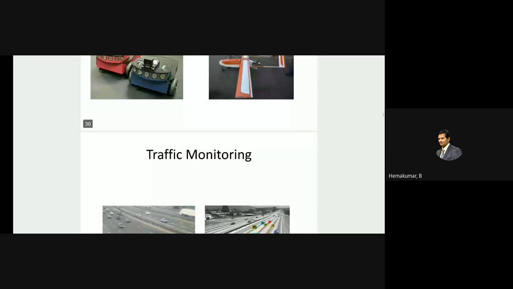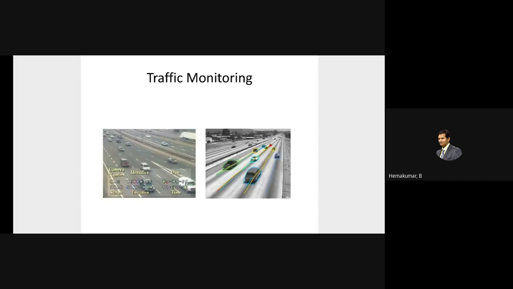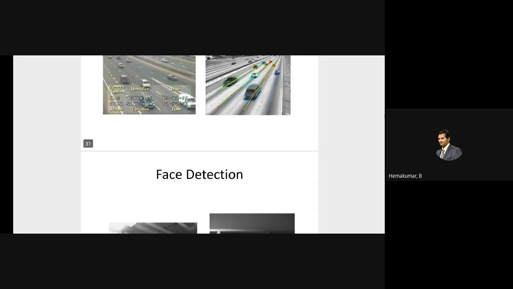Traffic density monitoring is used widely in many foreign countries to easily detect how much traffic there is in a particular location. Those who are following their GPS to a particular location could be advised to divert to another pathway using these traffic monitoring techniques, which are all possible through image processing only.